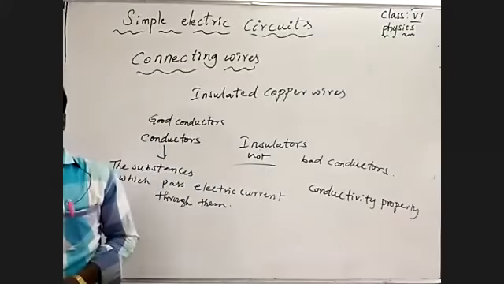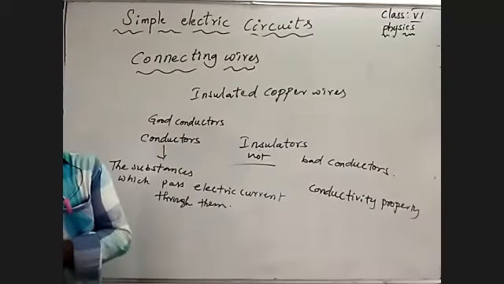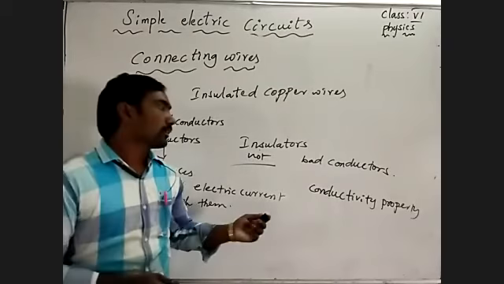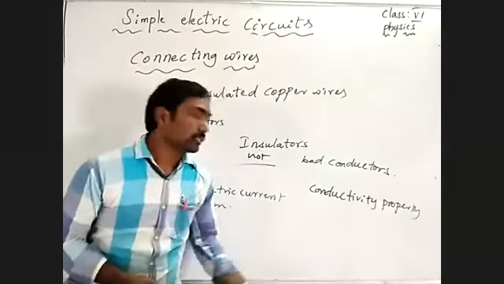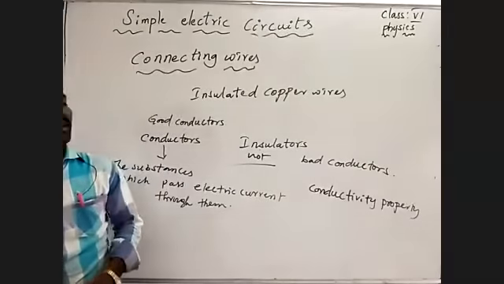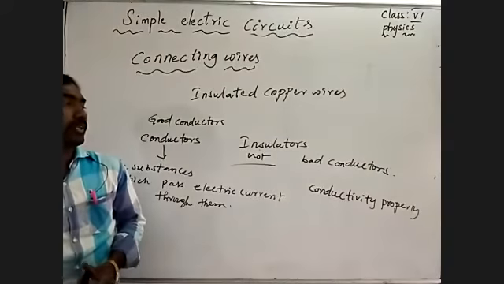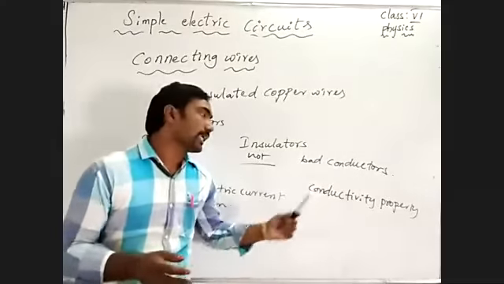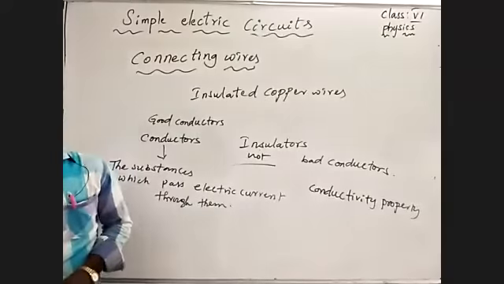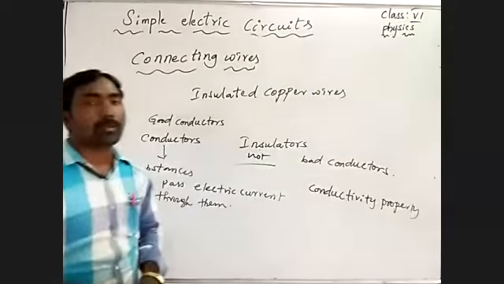The substance having the property to allow electric current is called a good conductor, having the conductivity property. Those which do not allow electric current through them are called insulators or bad conductors. They do not have the conductivity property.